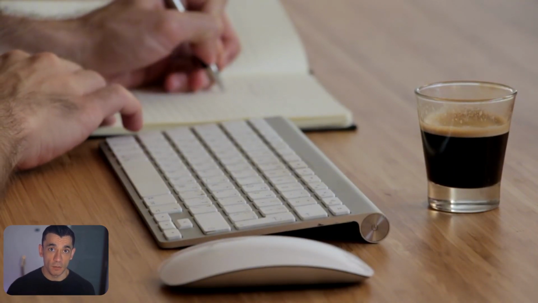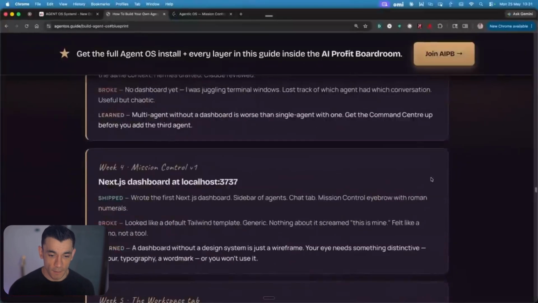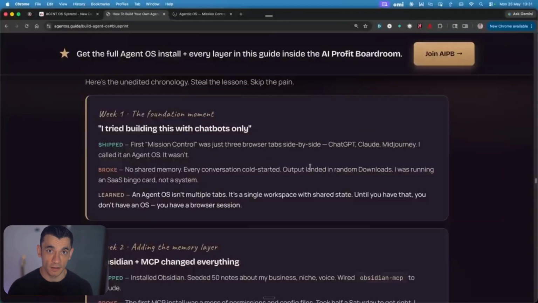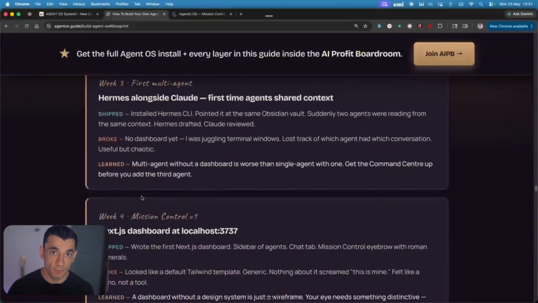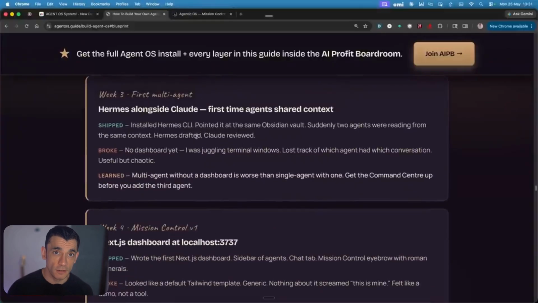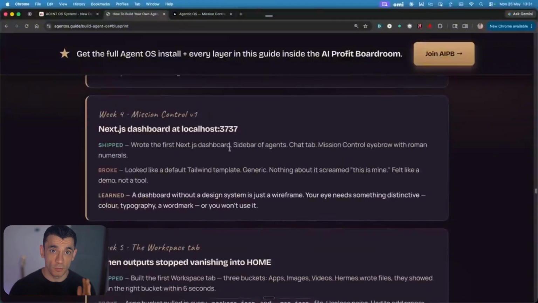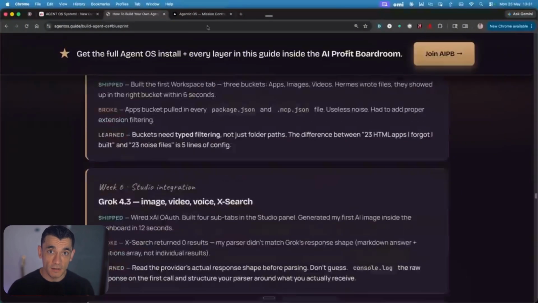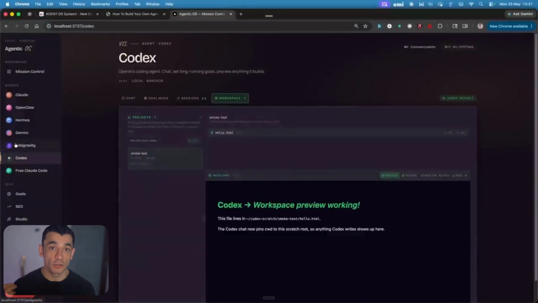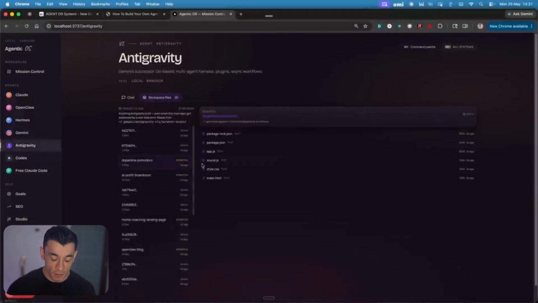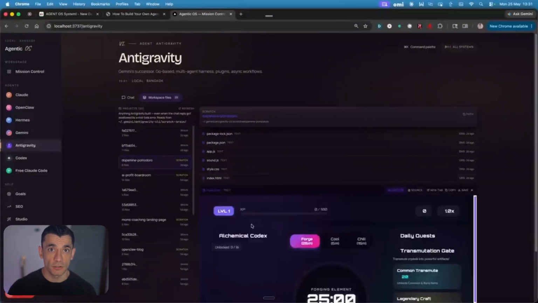Here's the 30-day roadmap. Week 1, foundation and memory. Install Node, Git, Obsidian, with 30 to 50 notes about your business and voice. Wire the MCP connection. Confirm an agent reads your vault and sounds like you. Week 2, brain and agents. Get on OpenRouter. Install Hermes and OpenClaw. Run your first prompt that pulls from Obsidian automatically. Week 3, command center. Drop in mission control. Wire both agents into the sidebar. Confirm your dashboard is live at localhost 3737.